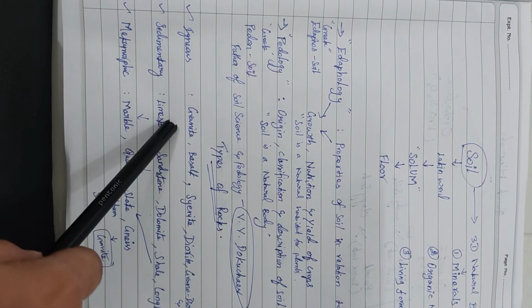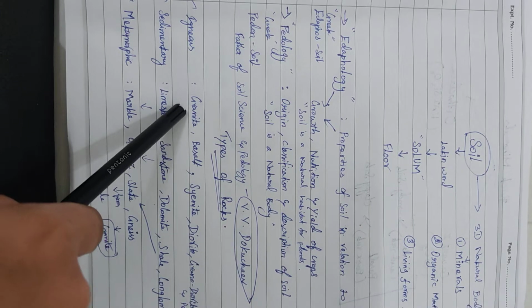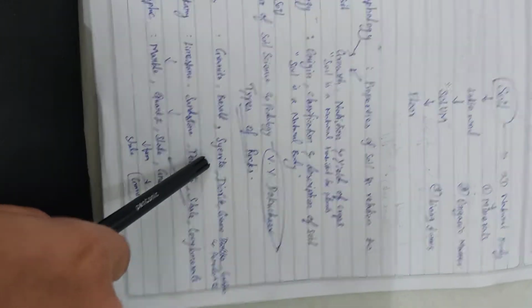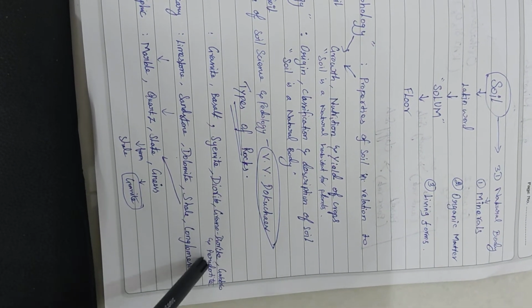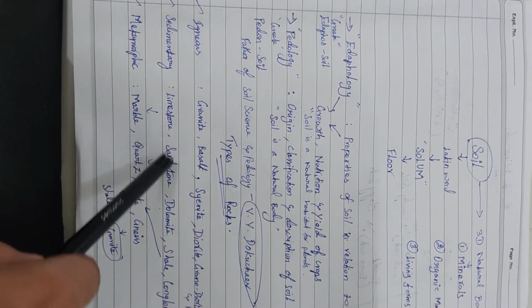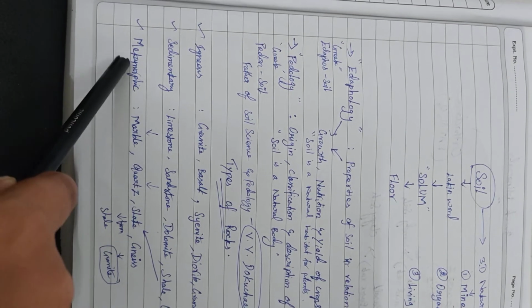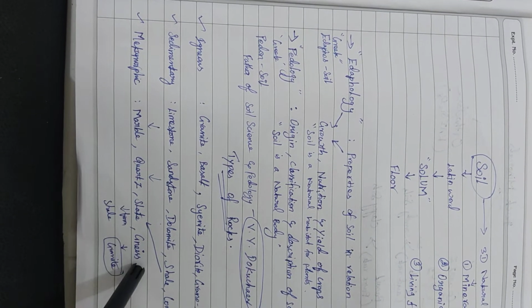Examples for igneous rock are granite, basalt, syenite, diorite, granodiorite, gabbro and peridotite. Sedimentary rocks: limestone, sandstone, dolomite, shale, conglomerate. And metamorphic rocks: marble, quartz, slate and gneiss.